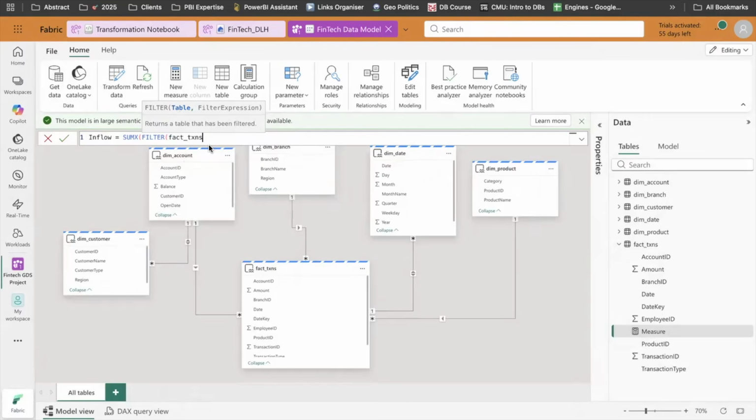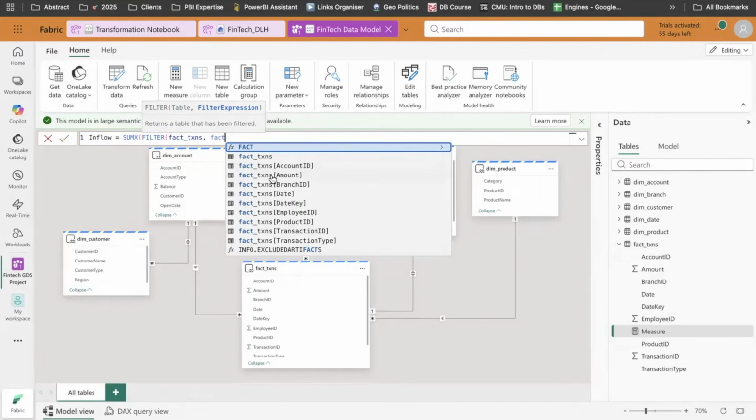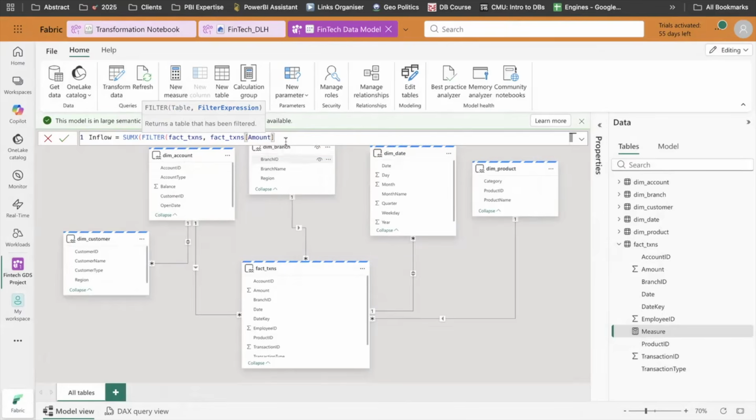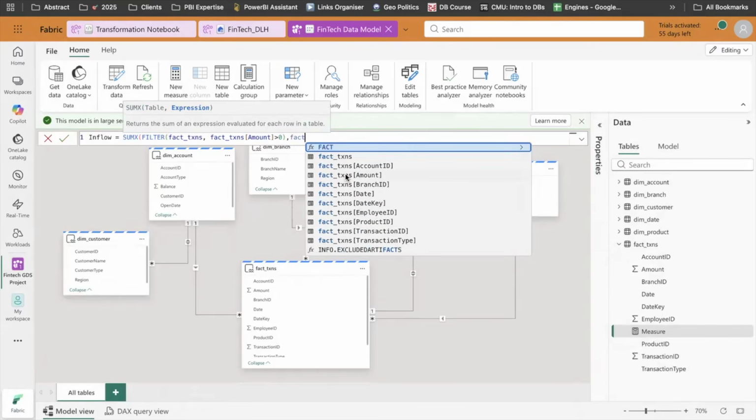I will select my table. Fact transaction is my table. Now I need to select which column I want to filter. I want to filter my amount column, and it should be greater than zero. If this is greater than zero, I want to take the sum of my amount. So I will write my fact table. Give me a second, I think I am not closing the brackets, and I will take the sum of this.